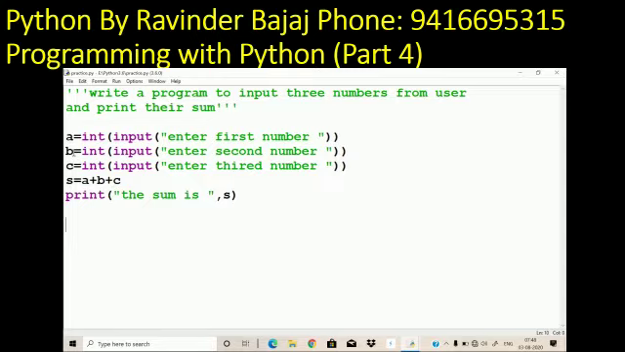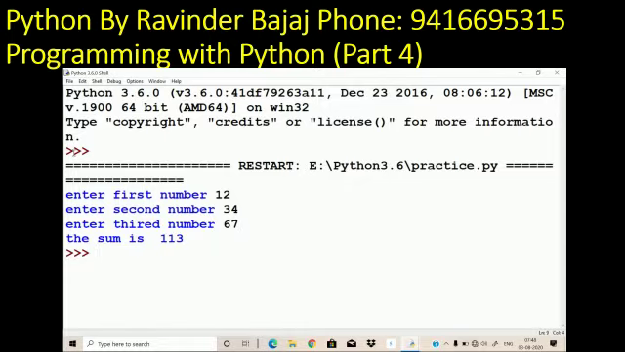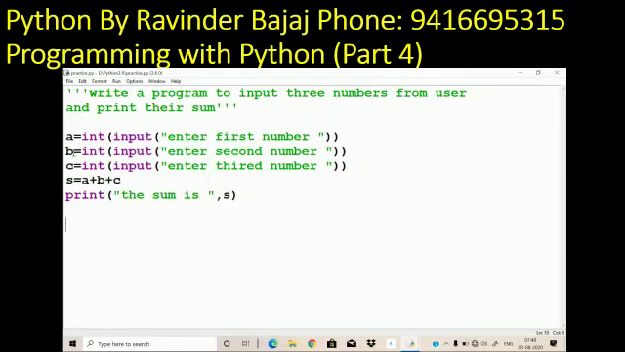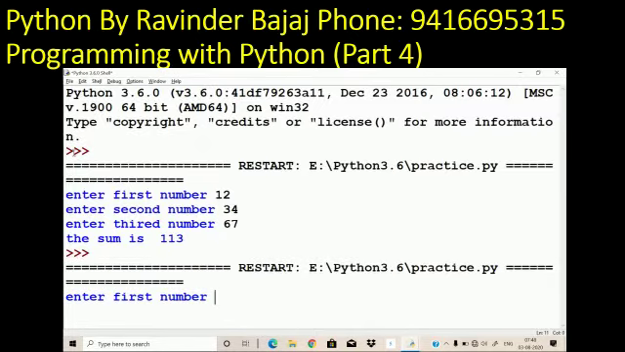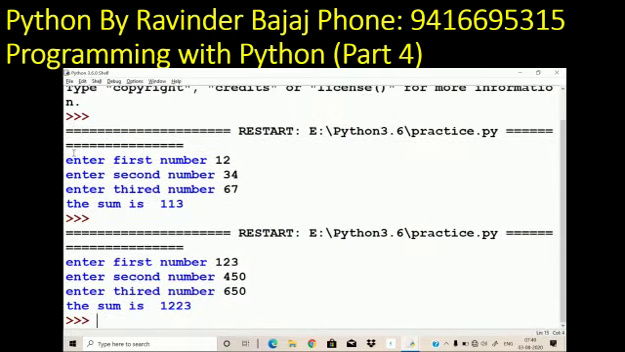Save it and run the program. Press F5 to run the program. Suppose the first number is 12, second number is 34, third number is 67. The sum is 113. We can run the program again. Press F5 again on this window. First number is suppose 123, second number 450, and third number is suppose 650. The sum is 1223.